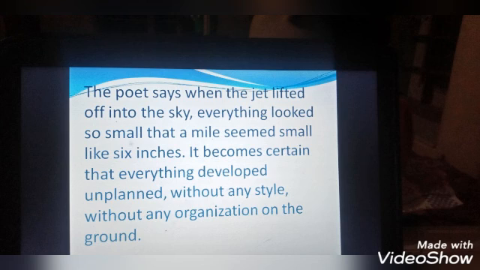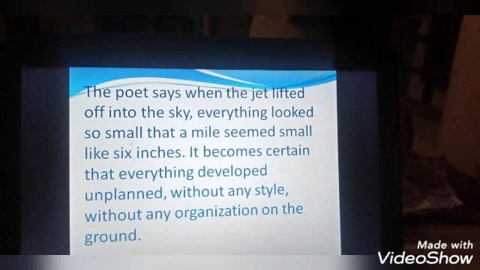He finds that everything looked so small that a mile seemed like 6 inches. He was feeling that everything is small. Even the big house, as we move on, we will see that it is a small house. Only a notion like that.